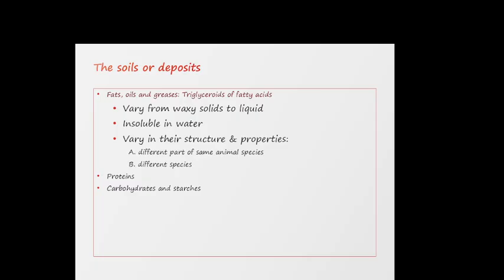The soil or deposits: fats, oils or greases, triglycerides or fatty acids, vary from waxy solids to liquid, and they are insoluble in water. They vary in structure and properties. And there are proteins, carbohydrates and starch. They make up the soils or deposits. Now, this is not the soil that we see in the garden. This soil means deposits in the abattoir, the kachra, the deposits on the abattoir.